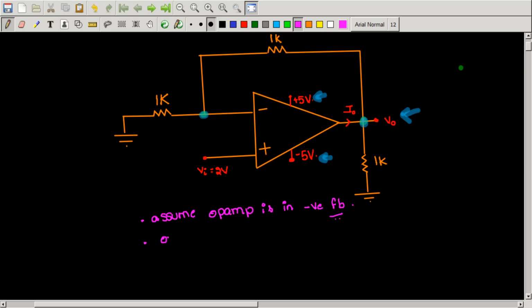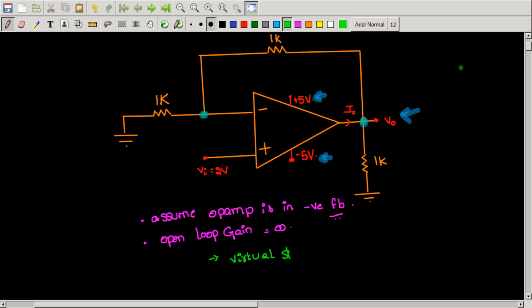So open loop gain of the op amp will be infinite. Because these two conditions are met, I can apply virtual short concept.